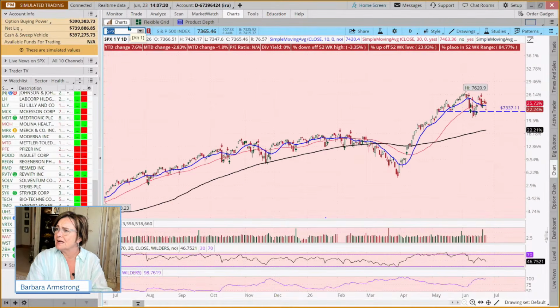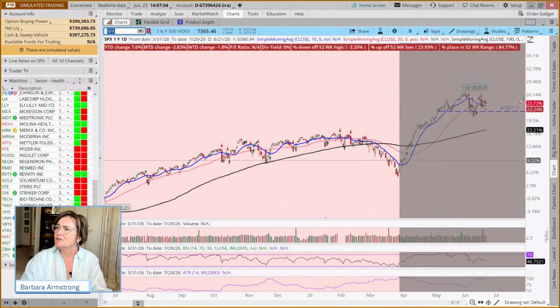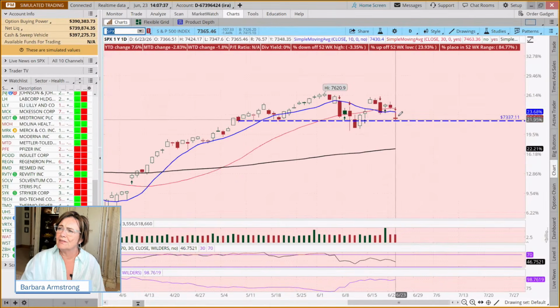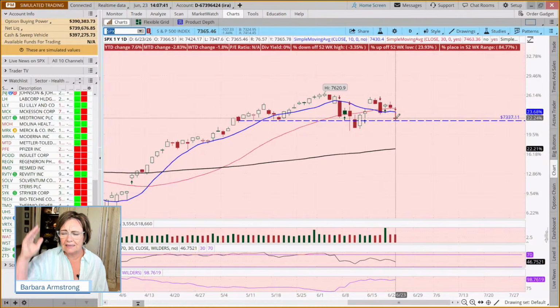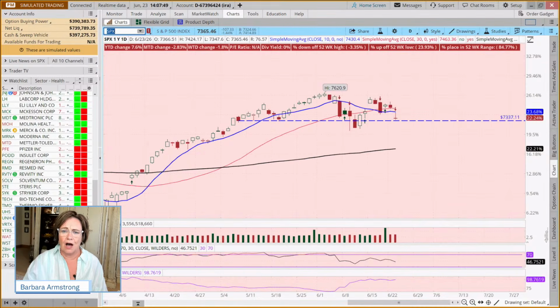With the SPX, somebody asked me what kind of candle. That's an inverted hammer. And so, if you're not familiar with some of these candle pattern configurations, I created so far 13 short videos on candle patterns. And so they're in the trade management mini session block. So you can go and pretty easily find those.